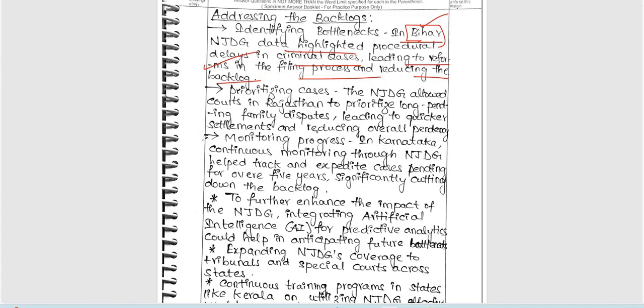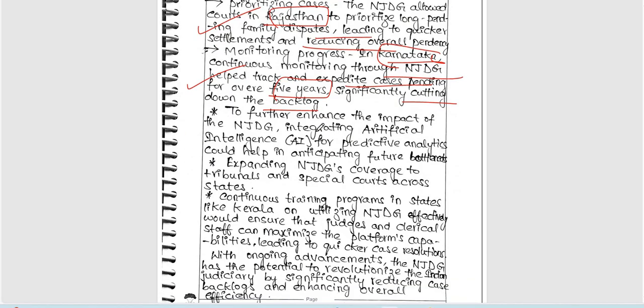Prioritizing cases: it allowed courts in Rajasthan to prioritize long pending family disputes, leading to quicker settlements and reducing overall pendencies. Next, coming to monitoring progress in Karnataka. Continuous monitoring through NJDG helped track and expedite cases pending over 5 years, significantly cutting down the backlog also. Very good. Each and every state is included as an example here.